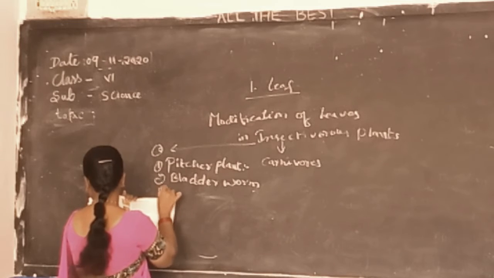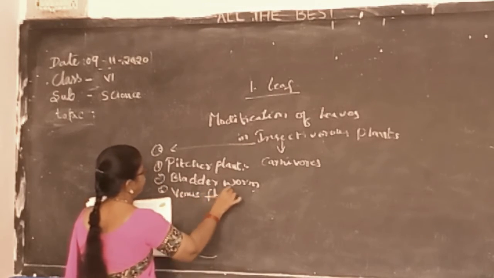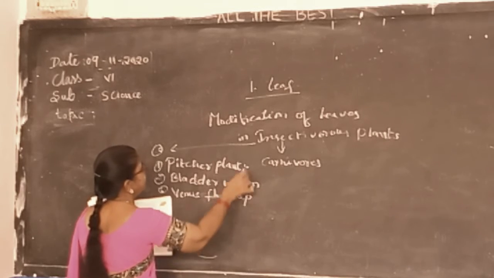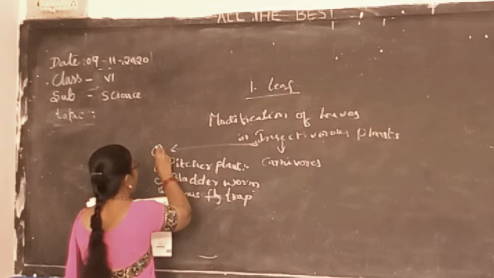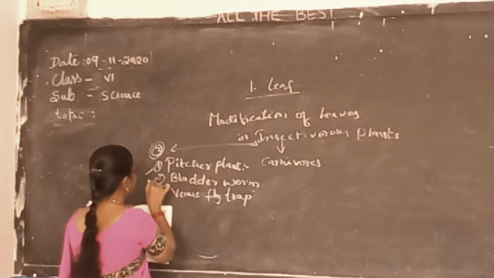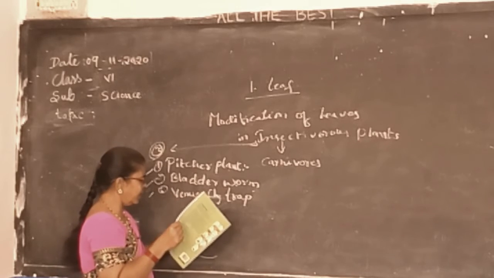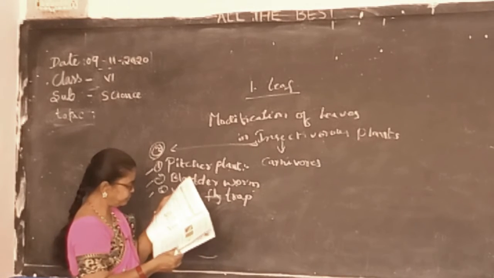The third one is the Venus flytrap. Now let us see what the first one is.